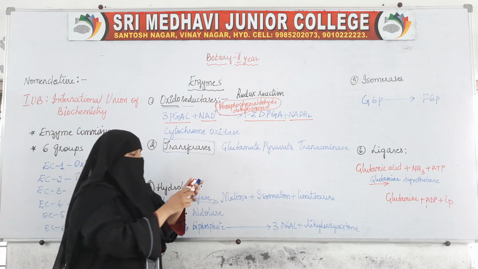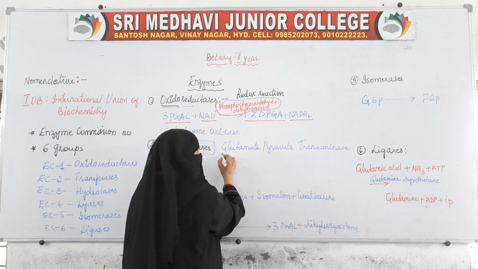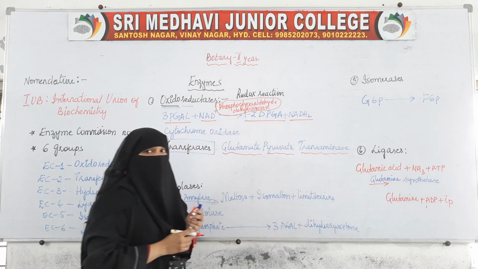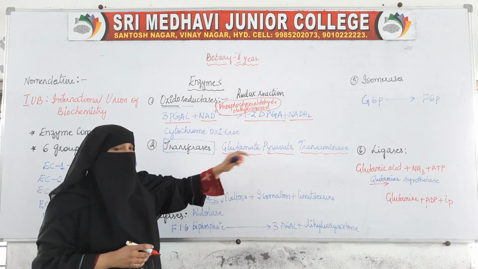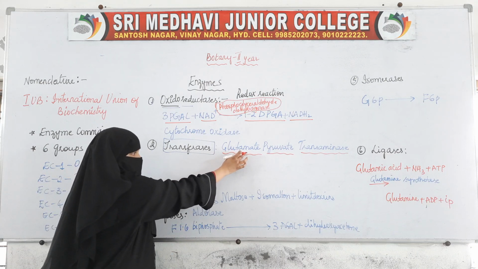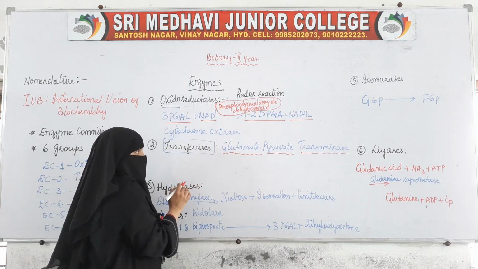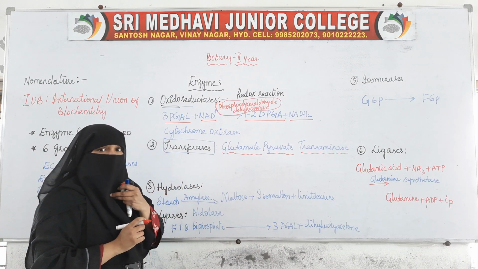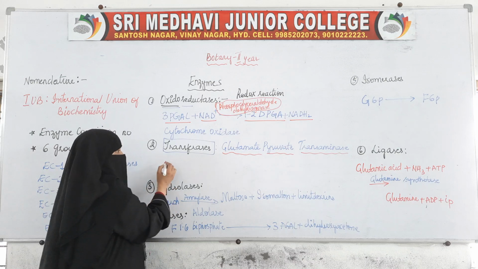So here, this is the name of the enzyme, glutamate pyruvate transaminase. Here in glutamic acid, what happens is this enzyme, which is a transferase, is transferring an amino group. So what is happening?